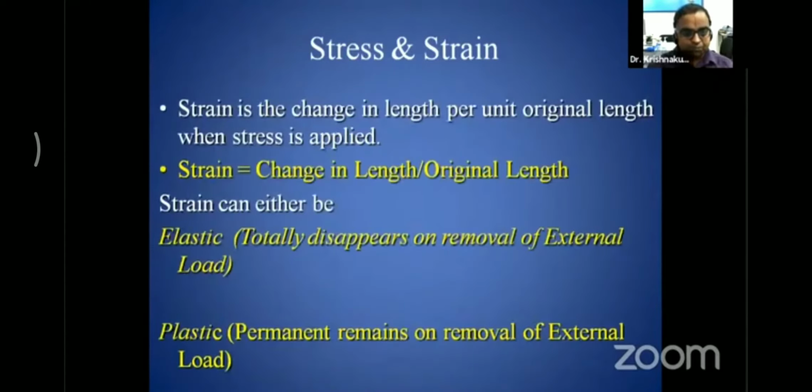Strain is the change in length per unit original length when stress is applied. For example, if the change in length is 1 unit for a particular object and the original length is 10 units, then the strain would be 0.1 unit. So for better understanding, it is the change in length per unit original length.